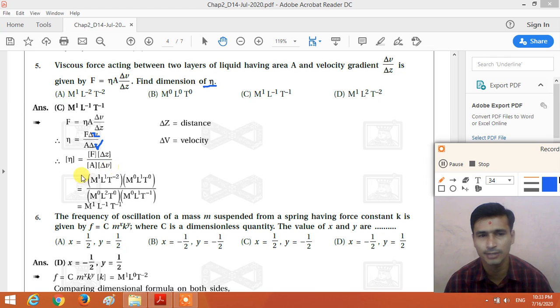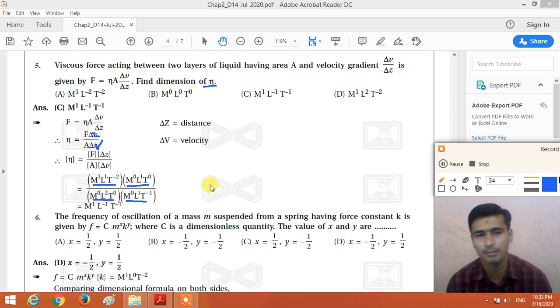So what is the dimensional formula of force? The dimensional formula of force is M1 L1 T minus 2. Delta Z is a distance, so the dimensional formula of distance is M0 L1 T0. A, that means the area, so the dimensional formula of area is M0 L2 T0. And the dimensional formula of velocity is M0 L1 T minus 1.